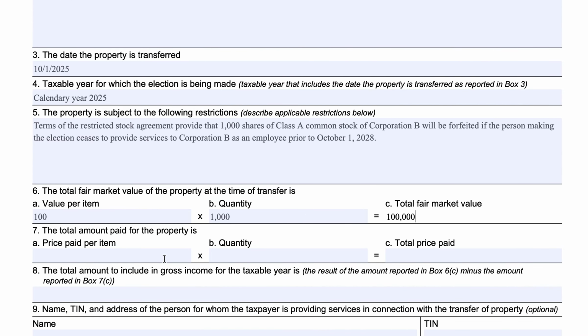Let's say that he actually paid $10 per share, so he actually had to pay $10,000 into this. So the total amount to include in gross income would be the difference.